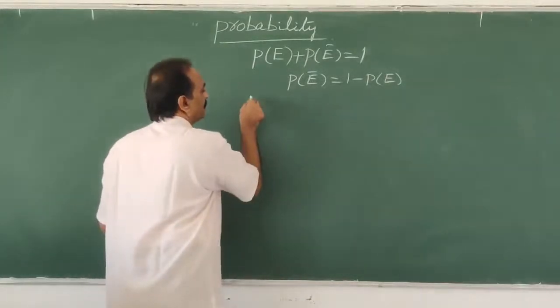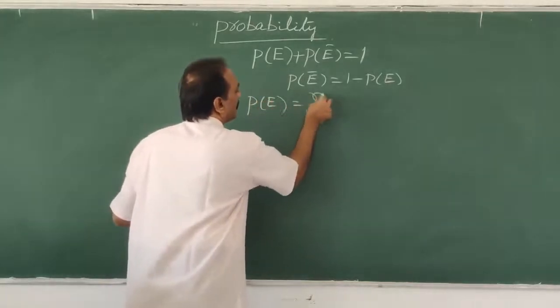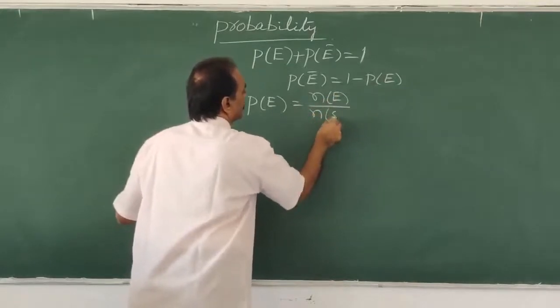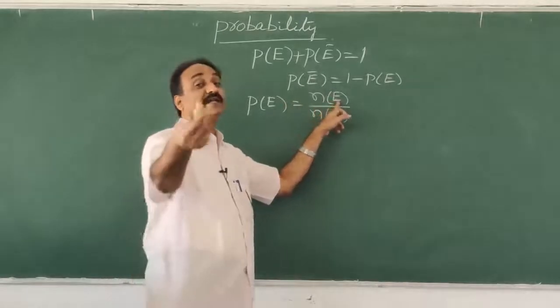What is the probability definition? This we also know. P of E is equal to N of E by N of S. N of S means the number of sample points, and N of E means the number of outcomes favorable to the event E.